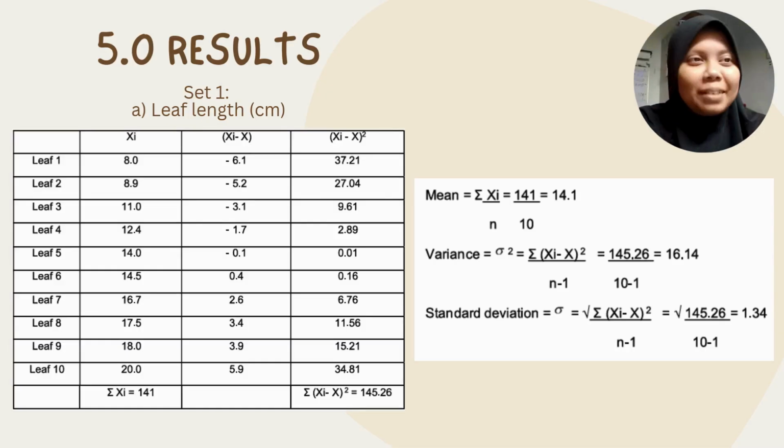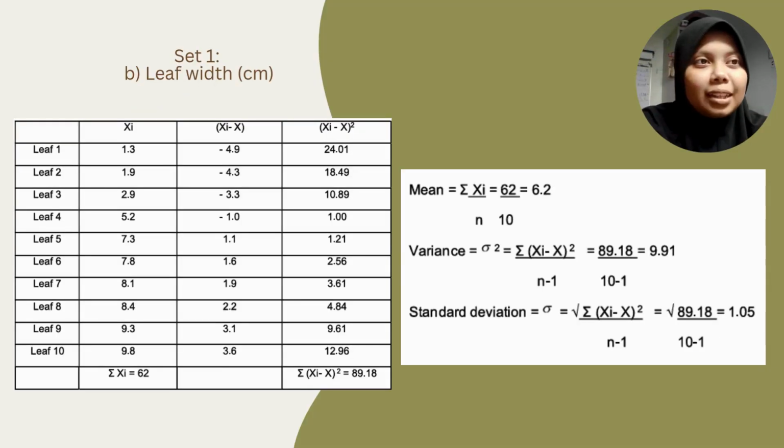I would like to explain the results for this experiment. We have a total of 3 sets, and for each set we are calculating the leaf length in centimeter, leaf width in centimeter, and leaf weight in gram. For set 1, for leaf length in centimeter, we got mean 14.1, variance 16.14, and standard deviation 1.34.